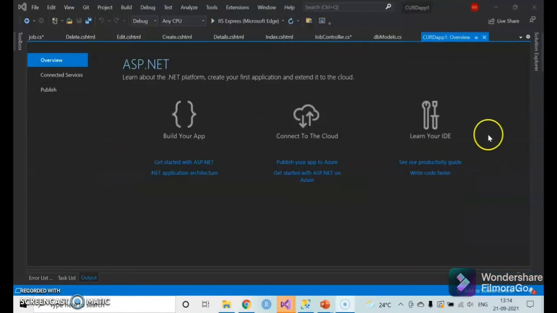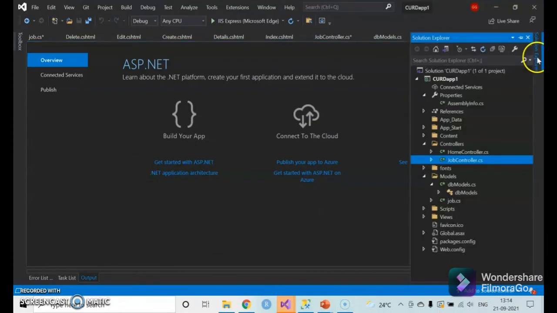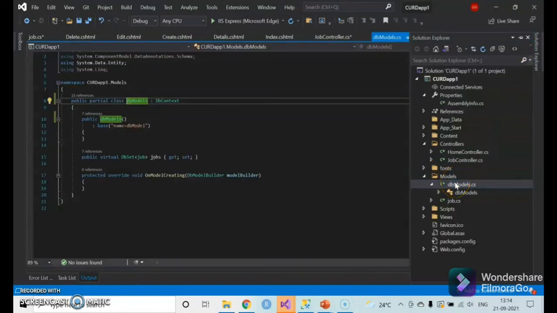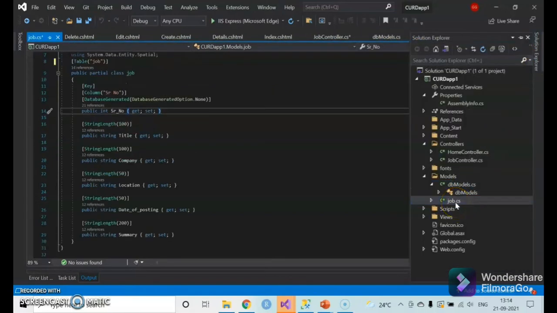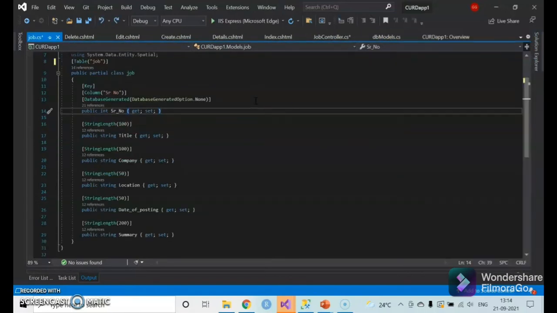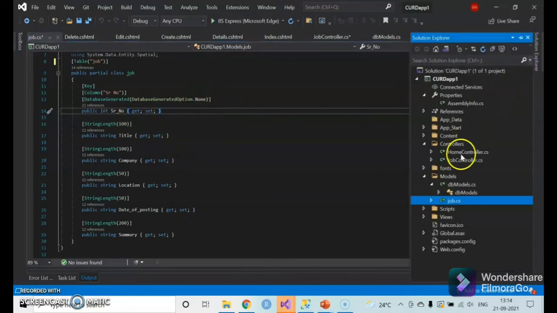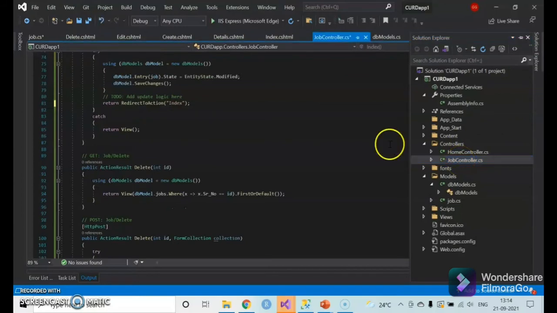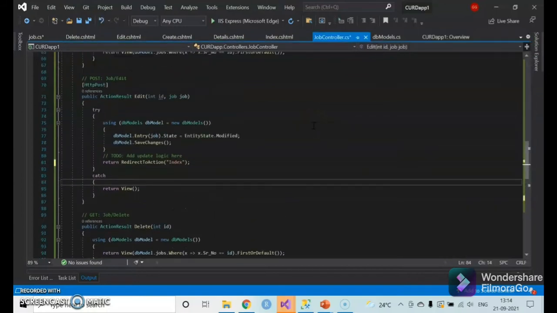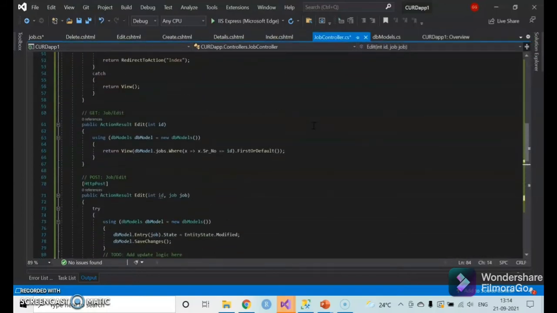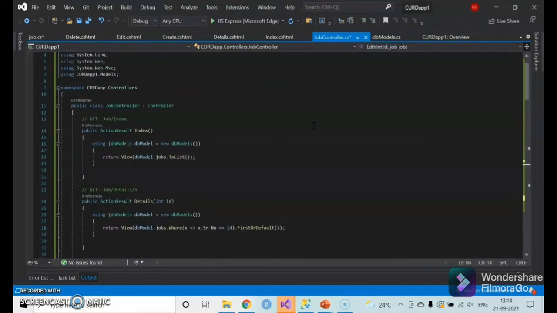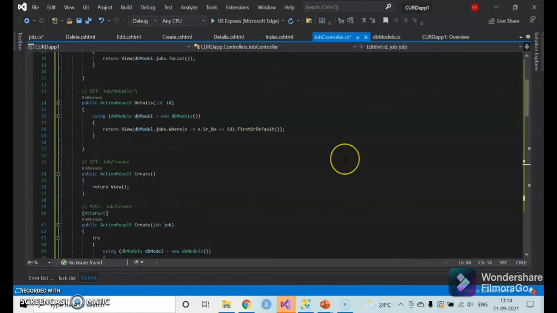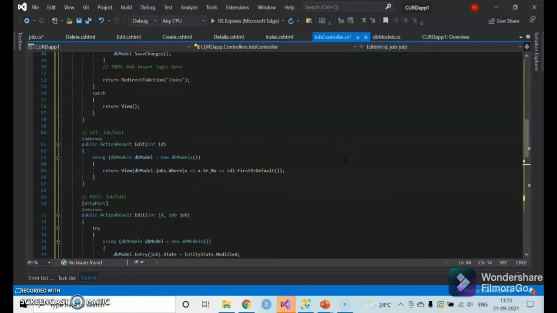Our project has been created, and it can be seen that this is our models folder and this is the jobs class, which has the data types and the names of the data types. Then we create a controller named the job controller, which has the functions: edit, create, delete, and view.